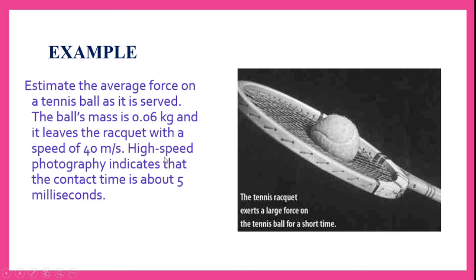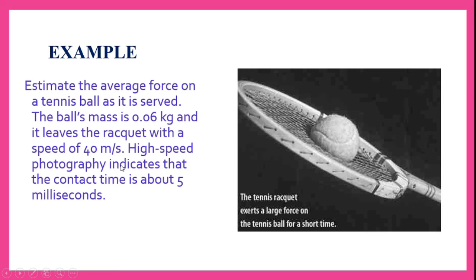Let us see with an example. Here we have taken a tennis racket, which exerts a large force on the tennis ball for a very short time. Now we have to estimate the average force on a tennis ball as it's served. The ball's mass is 0.06 kg and it leaves the racket with a speed of 40 meters per second.